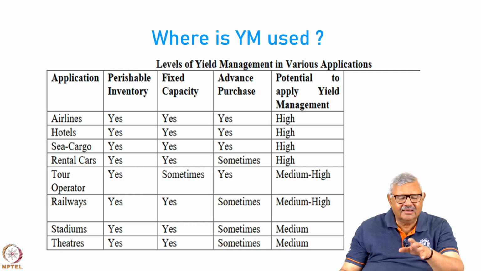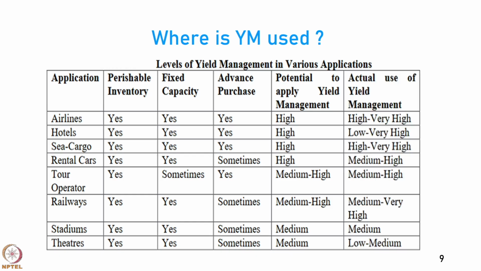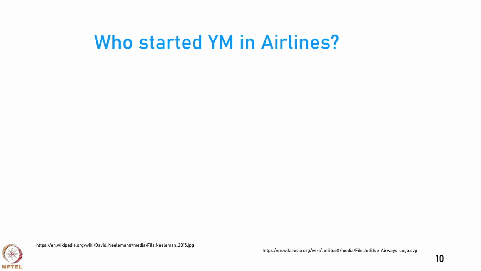It is medium high in tour operators and railways, it is medium in stadiums and in theatres. Now, actual use of yield management is very high or high in airlines, and as you go down the list, you will get to know. So, we notice that not every industry is applying yield management.